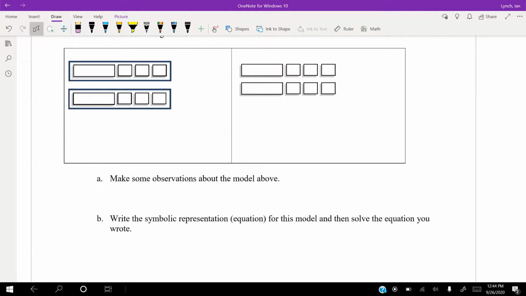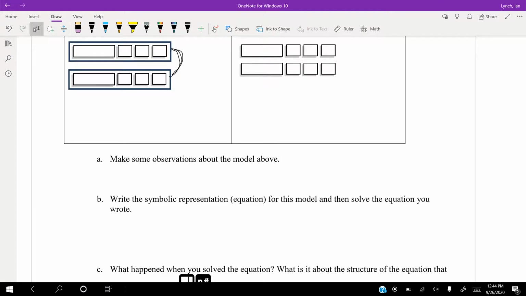Well, if we look at this, they look pretty similar. Over here we have 2 bars, right? But over here we have no bars. And they look really similar. Each of these bars is an x plus 3, and if we look here we have an x plus 3 as well. So let's write this out symbolically.